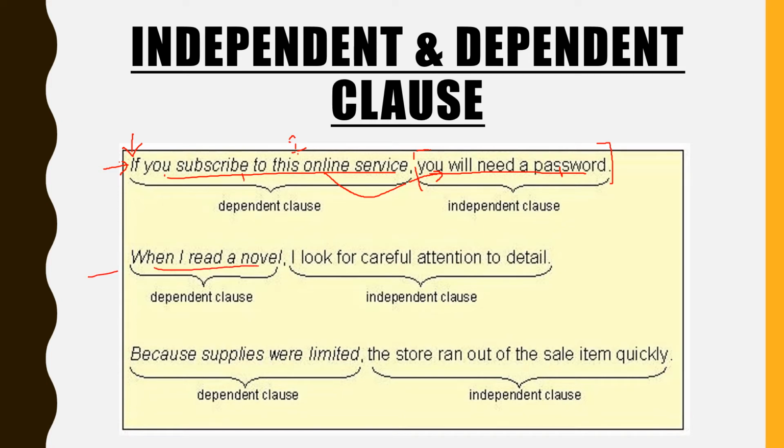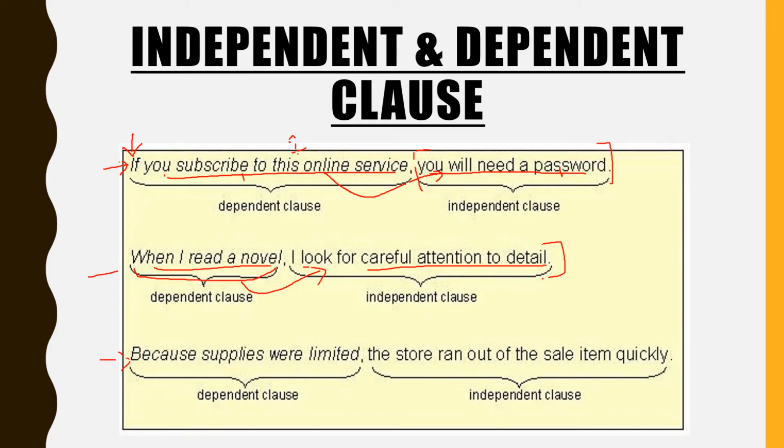When I read a novel, I look for careful attention to detail. So "when I read a novel", here "when" is a conjunction and this is a dependent clause, and it depends on the other part of the sentence to express its meaning completely. So this second part of the sentence is the independent clause: I look for careful attention to detail.